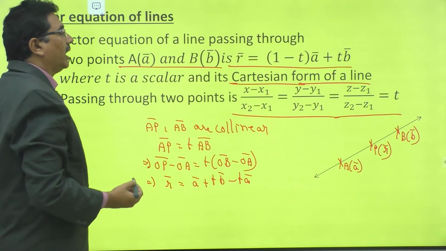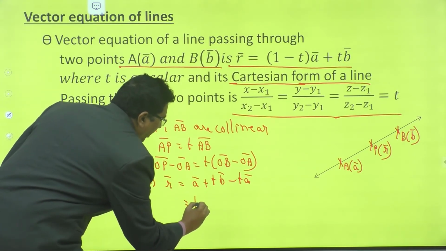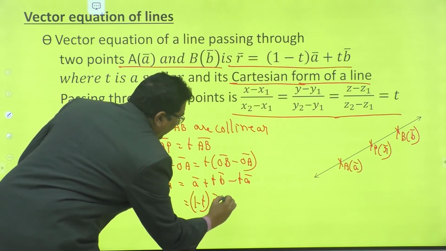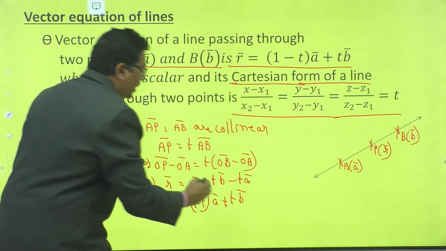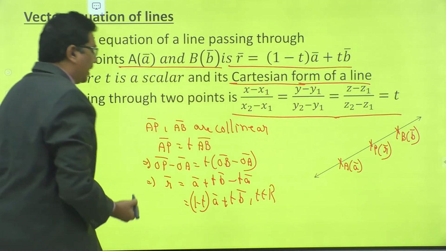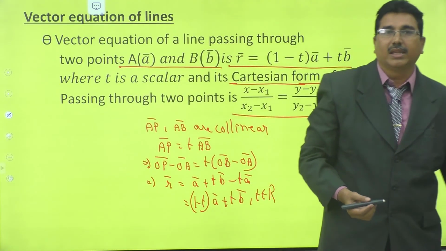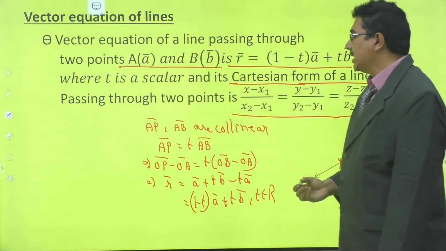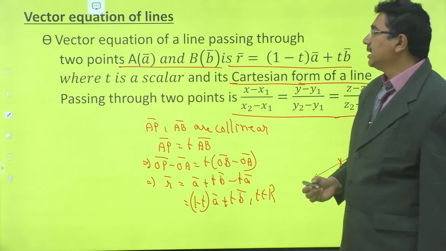Now take A bar as common: (1 minus T) into A bar plus T into B bar, where T is any scalar, or T is any real number. This is the vector equation of a straight line passing through 2 points.